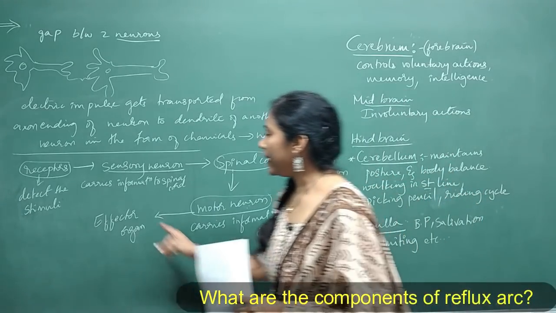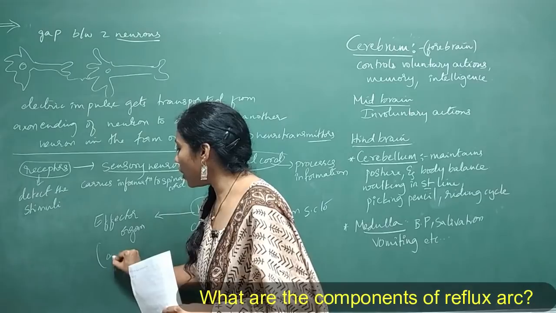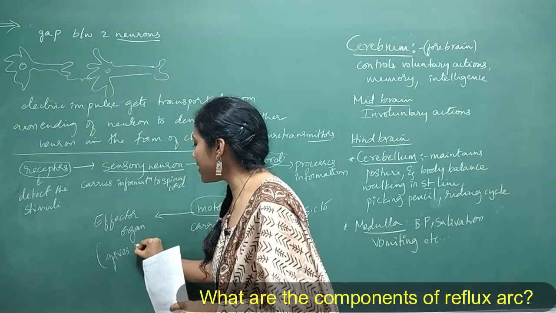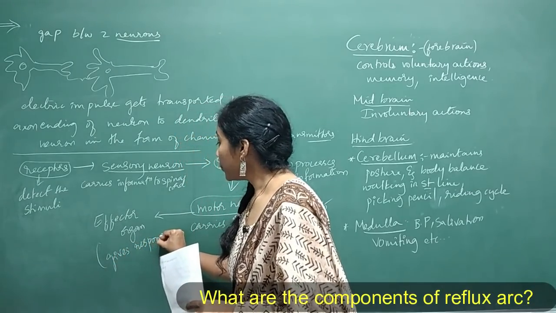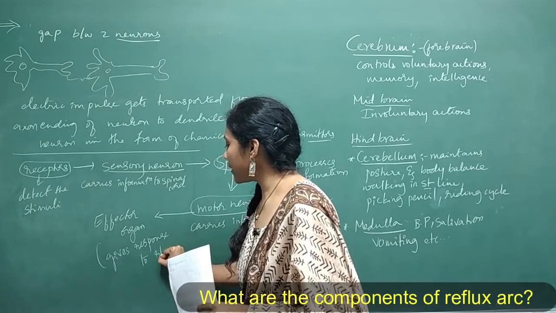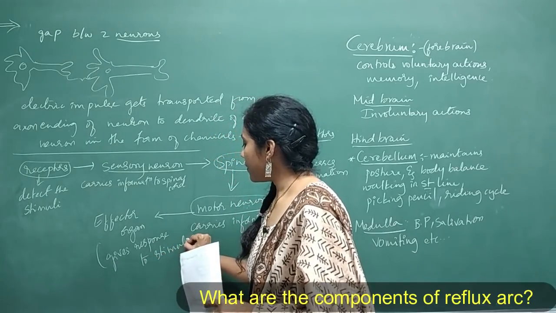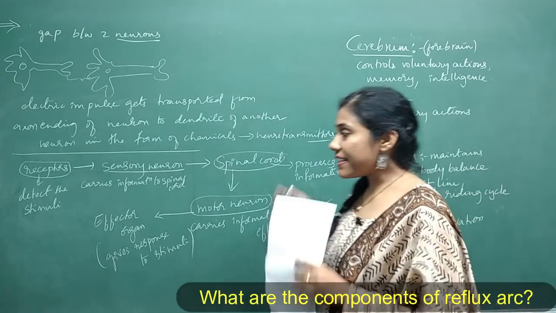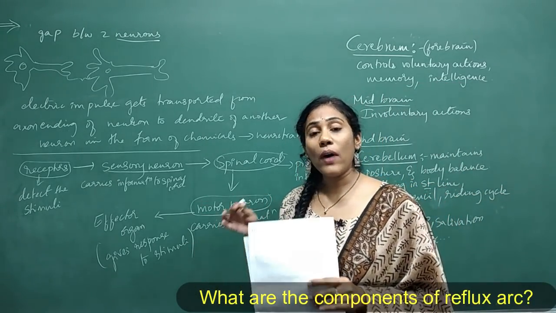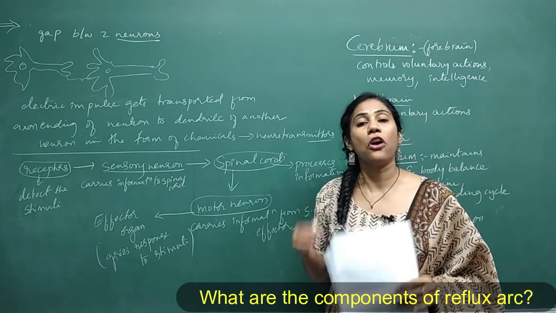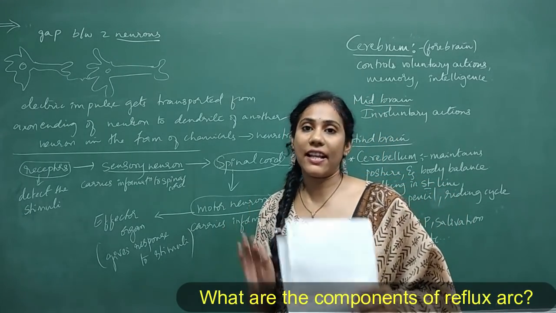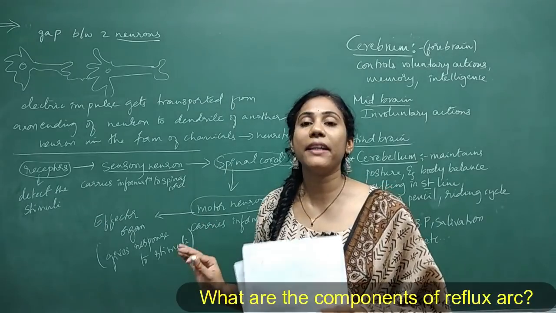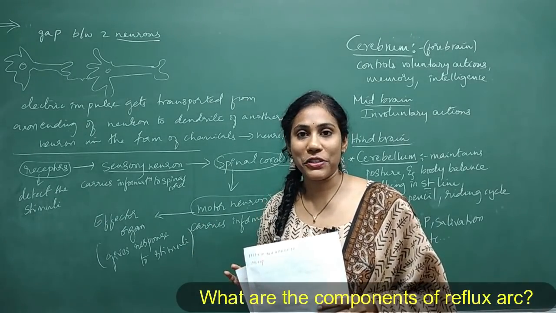Fine. And what will the effector organ do? Effector organ finally gives response to stimuli. Okay. So this is how our reflex arc works, and these sudden actions coordinated by spinal cord are called reflex actions. One of the important topics for this year's board examination.